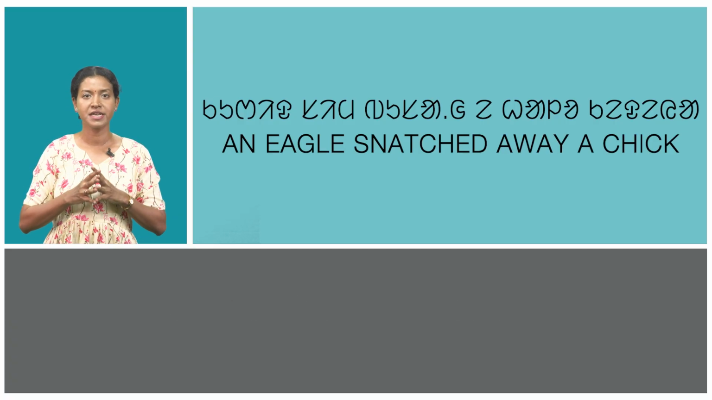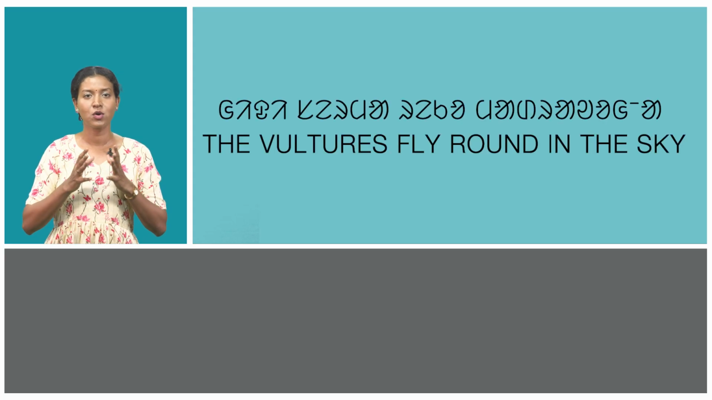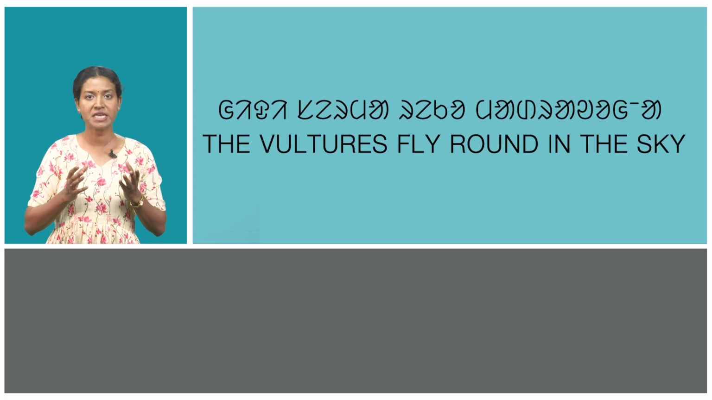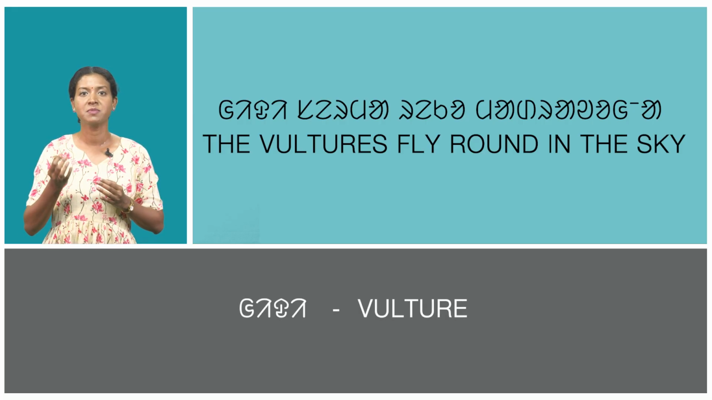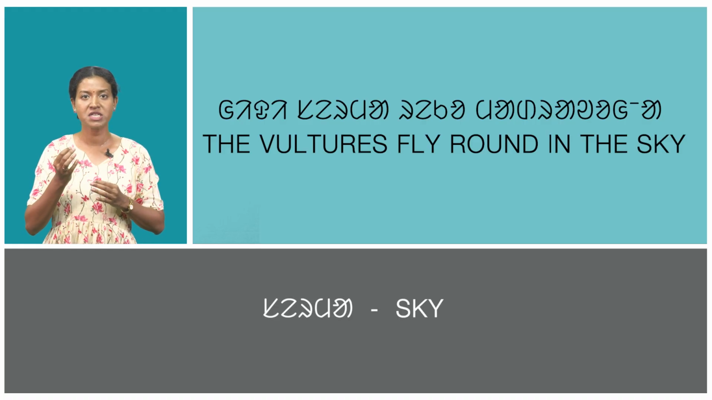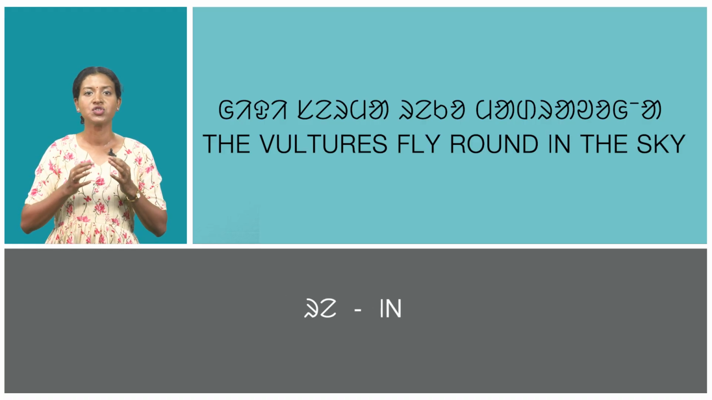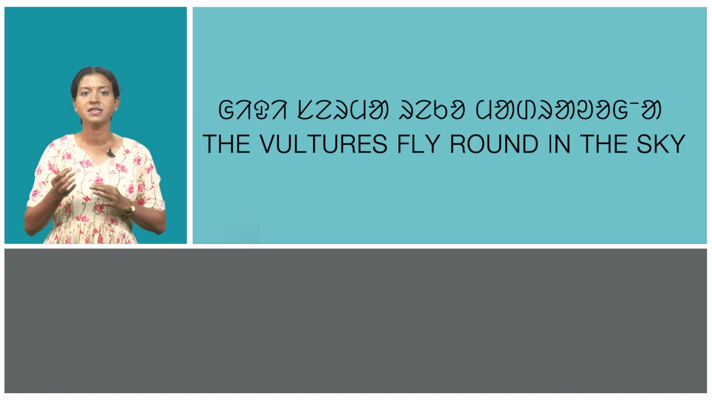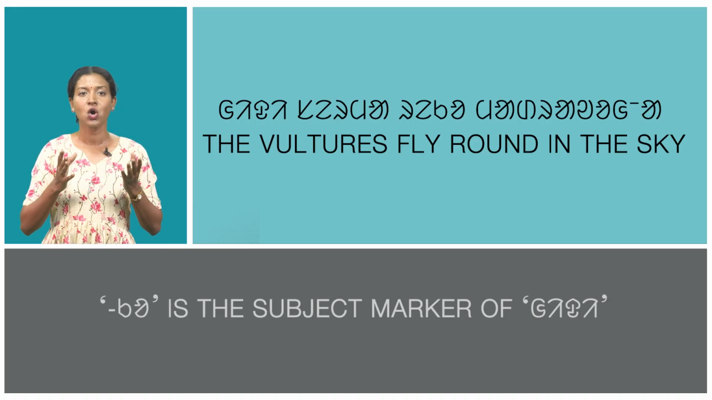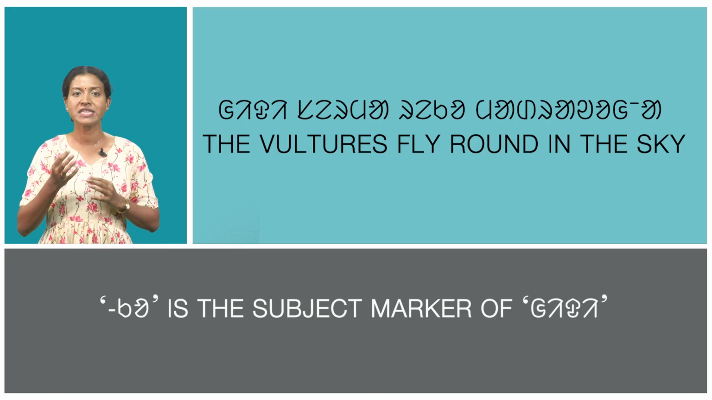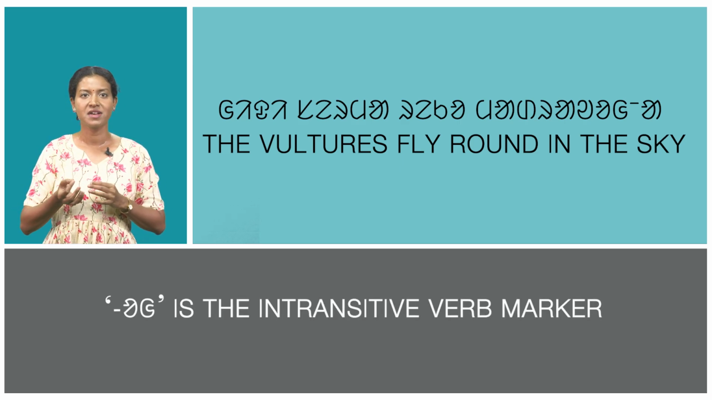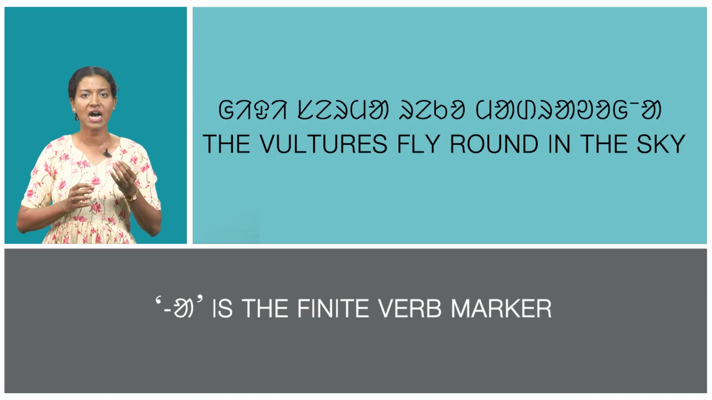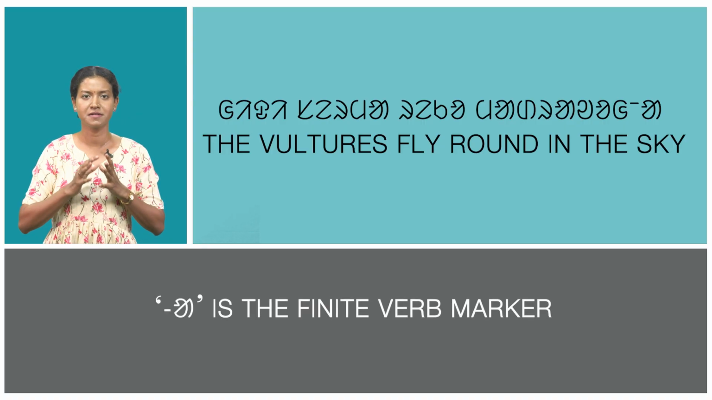In the third sentence, Gidi sermareko madroa, which means the vulture flies around in the sky. Here, Gidi, which means vulture, serma, which means sky, re, which means in. It is a postposition. Ko is the subject marker of Gidi. Madro means fly around. O is the intransitive verb marker, and a is the finite verb marker.